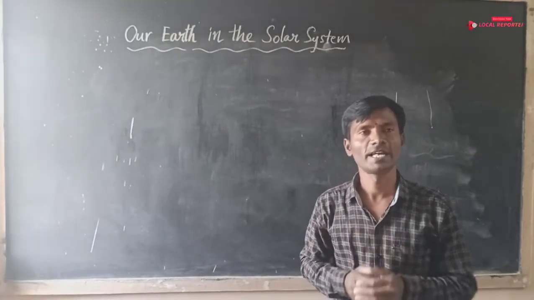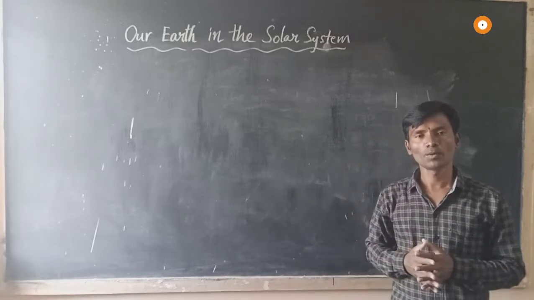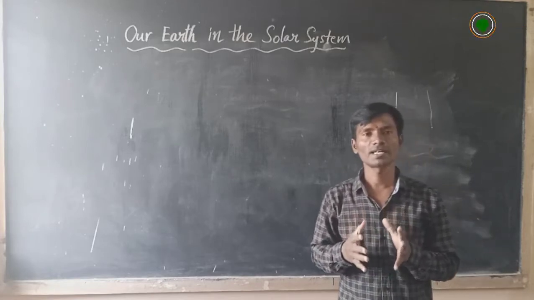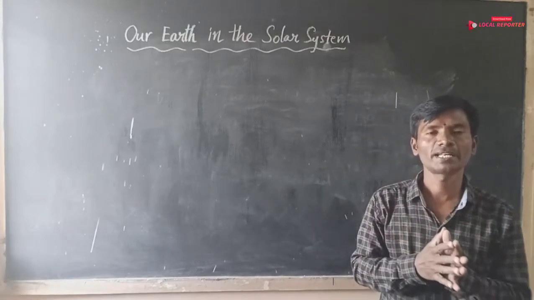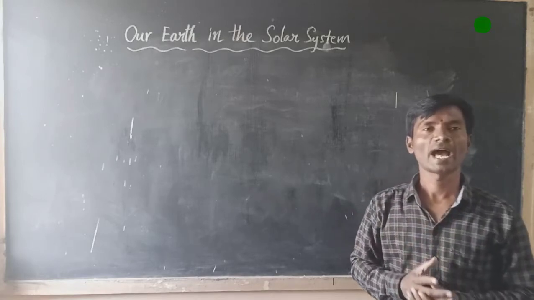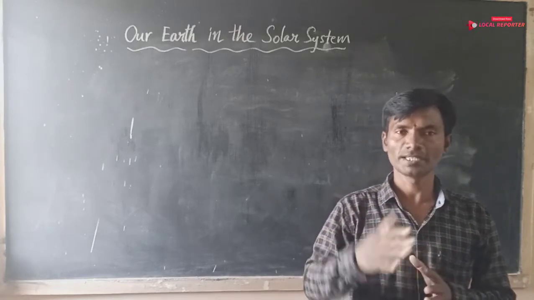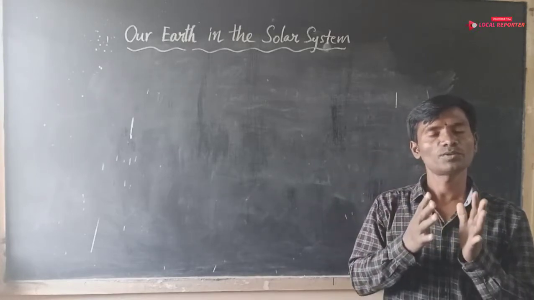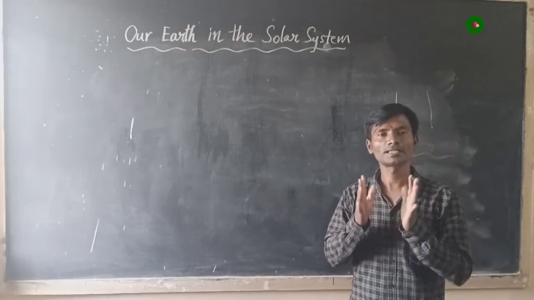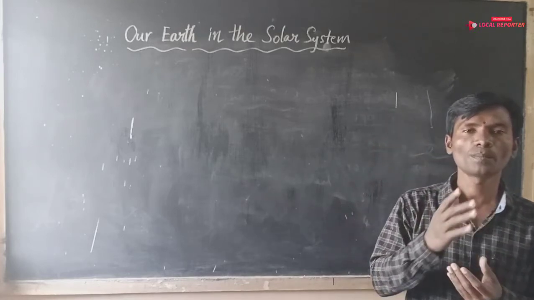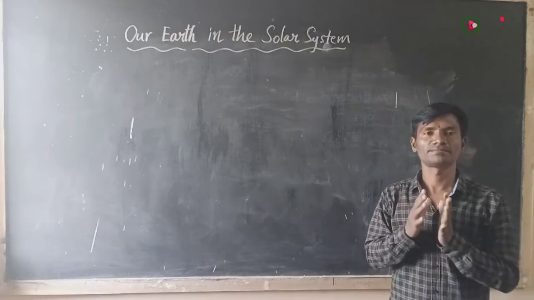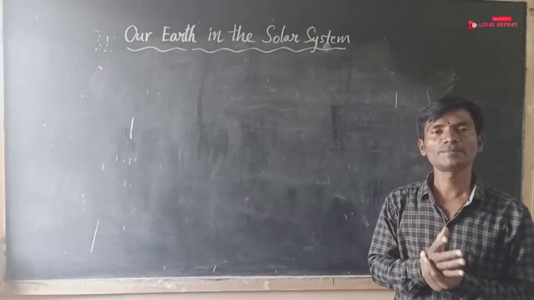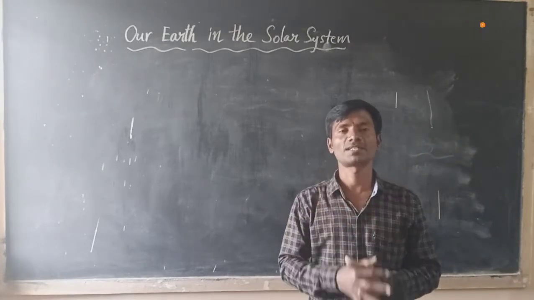Okay children? In summer months, we mostly like to sleep on the terrace or in open air at night time. The whole sky is visible with many twinkling stars.